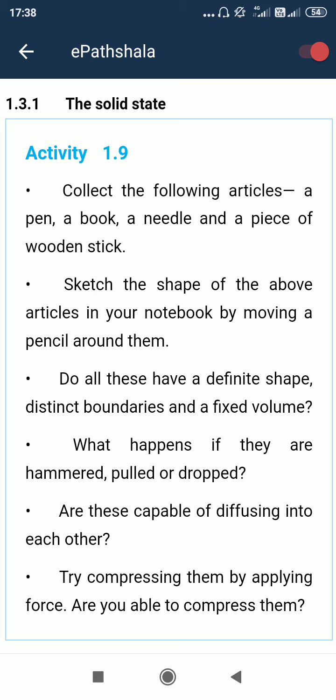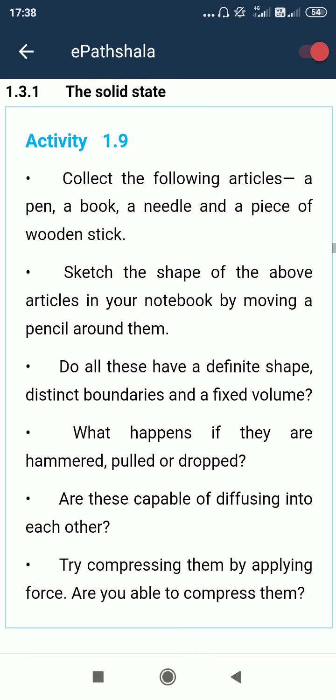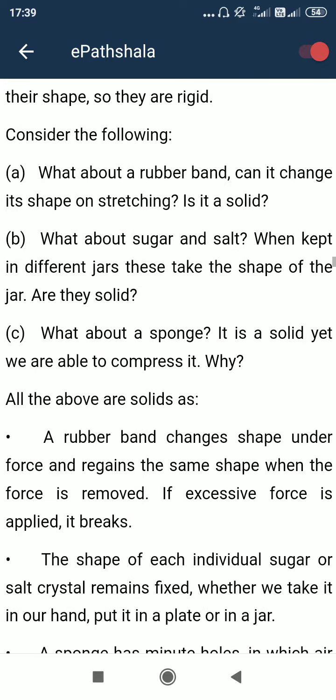Like if we keep it in a 1 liter bottle, then it gets 1 liter. If we keep the same mass of gas in 10 liter, then it again gives 10 liter.